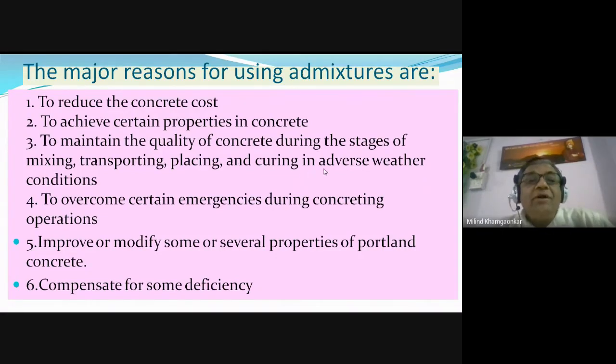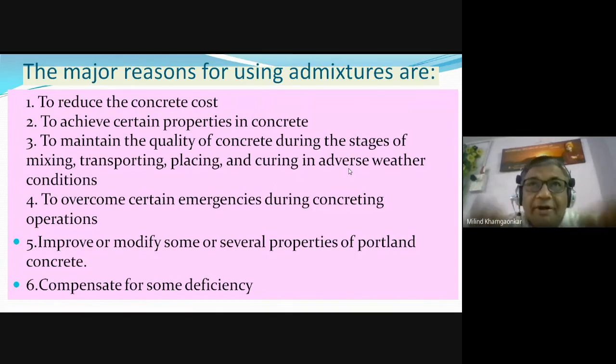Okay. So what do they do? They maintain the quality of concrete in adverse weather conditions. What may be the adverse weather conditions? Only two bad conditions may be there. The first is that we know the ideal temperature needed for the concrete to hydrate is 27 degrees Celsius, plus minus 1-2 degrees is allowed.